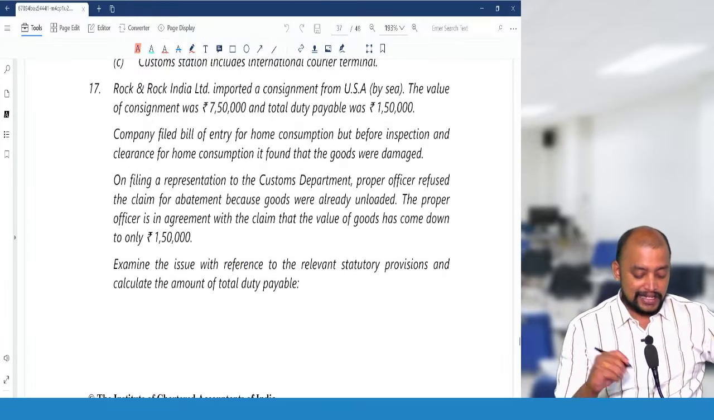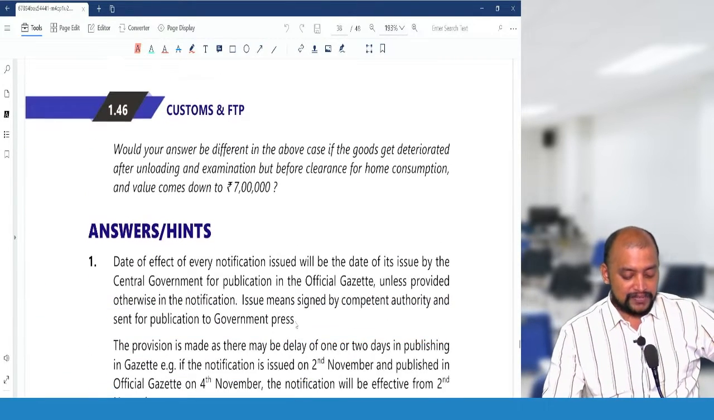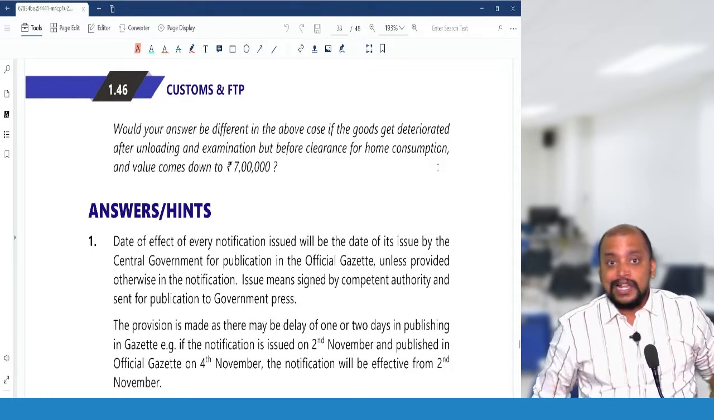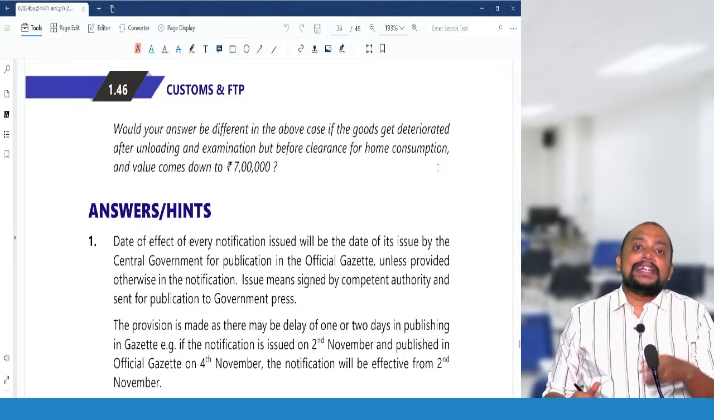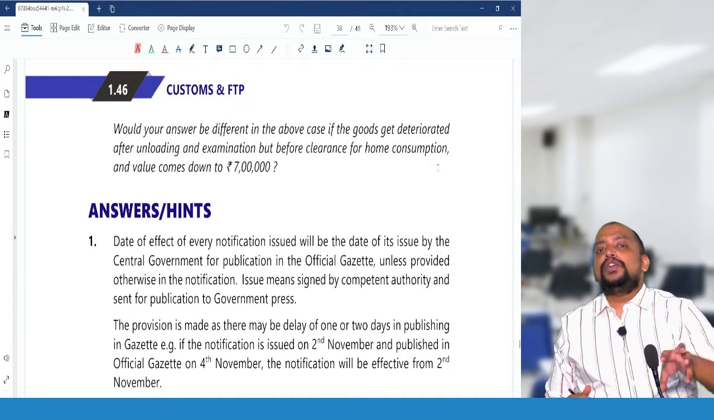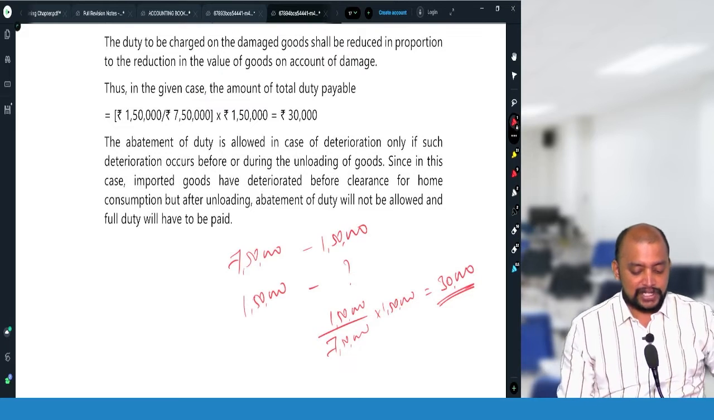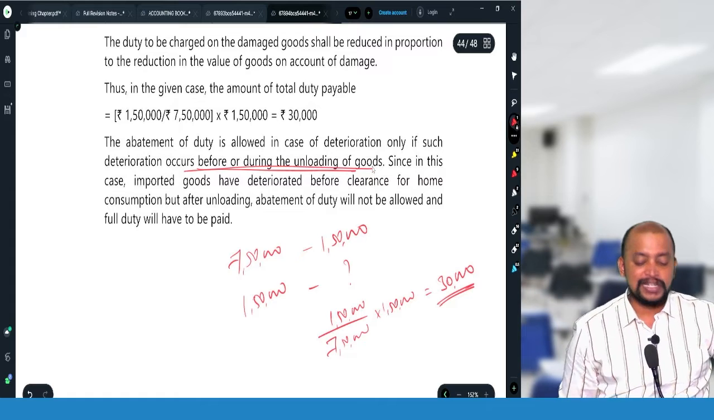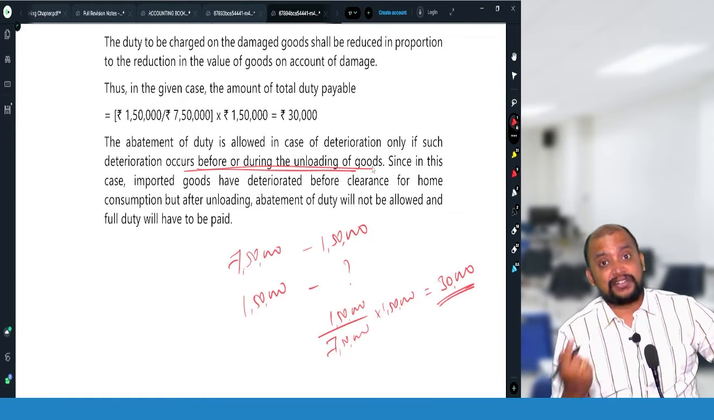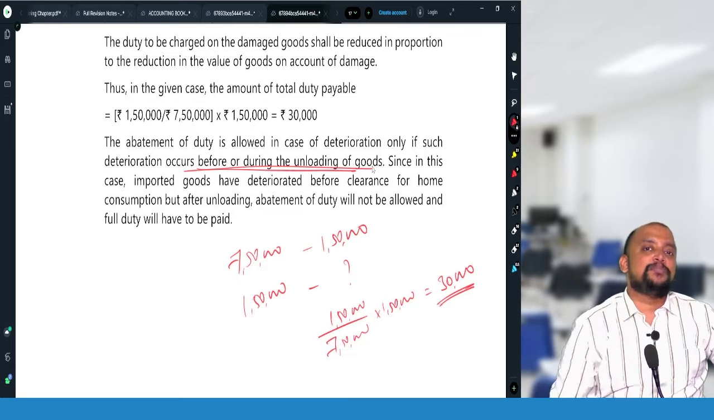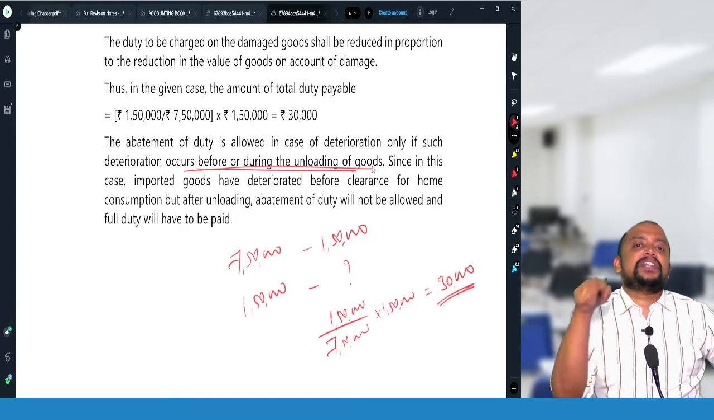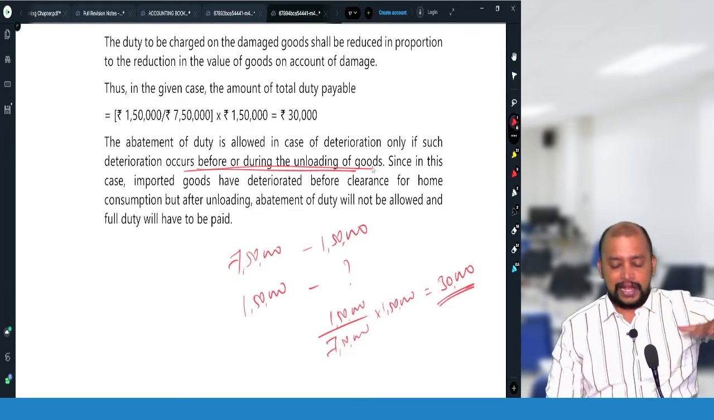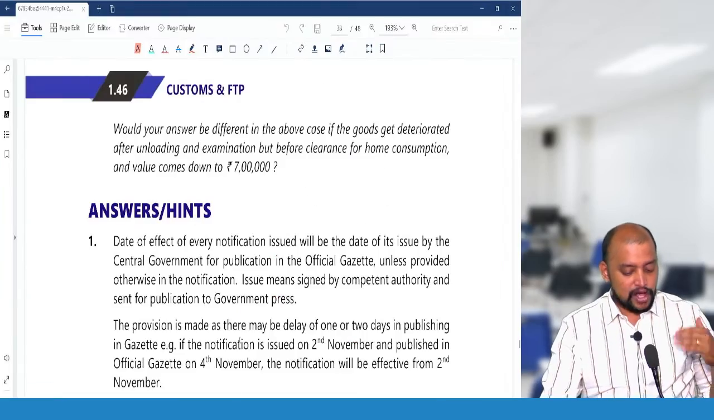Okay. Then another part of this question: would your answer be different if the goods get deteriorated after unloading? No. The deterioration should have happened at any time before or at the time of unloading of goods. Thereafter, if deterioration happens, so deterioration occurs before or during the unloading of goods. So here imported goods are deteriorated after unloading, so we will not get any benefit. If it is damaged, we will get the benefit under 22, but for deterioration, it should be either before or at the time of unloading. Okay. So these are the questions on chapter 1.